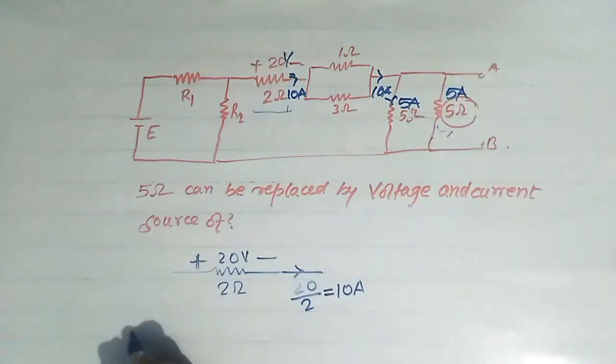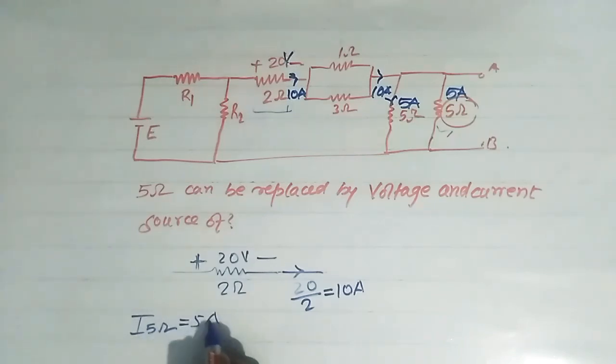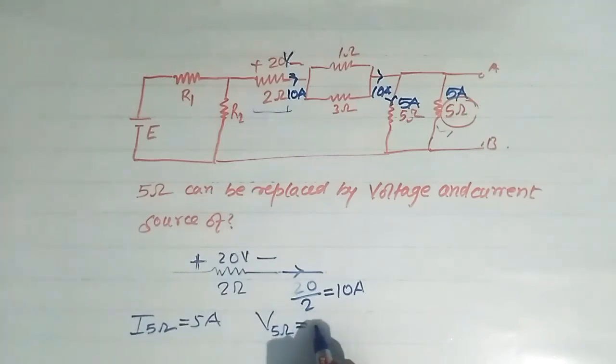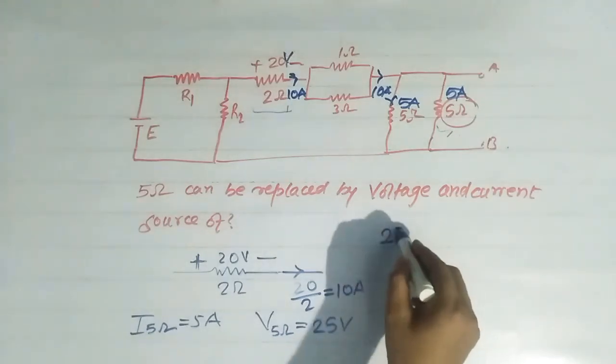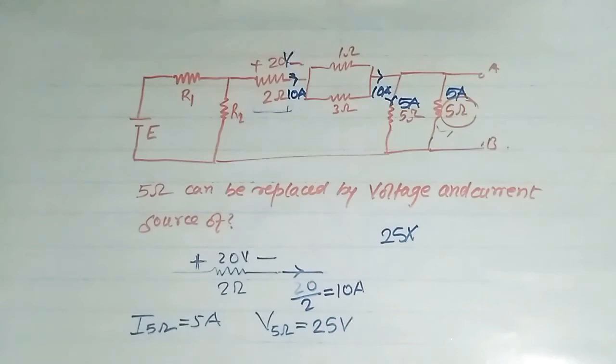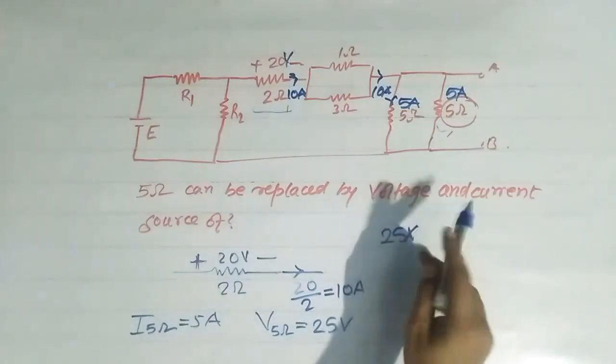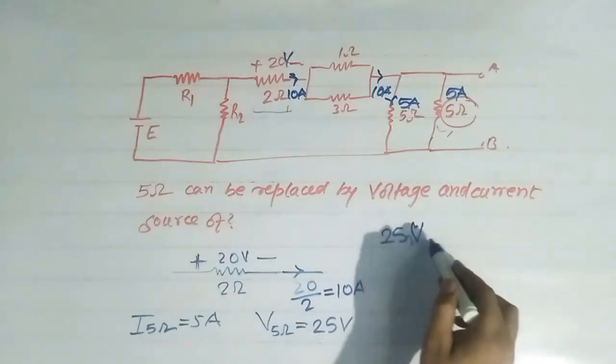Now current through 5 ohm resistance is equal to 5 ampere and voltage across 5 ohm resistance is equal to 25 volt. So this 5 ohm resistance can be replaced by a voltage source of 25 volt or a current source of 5 ampere.